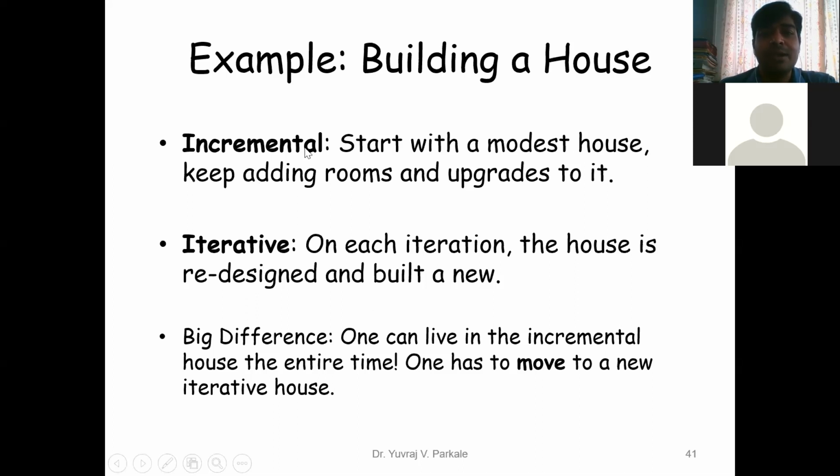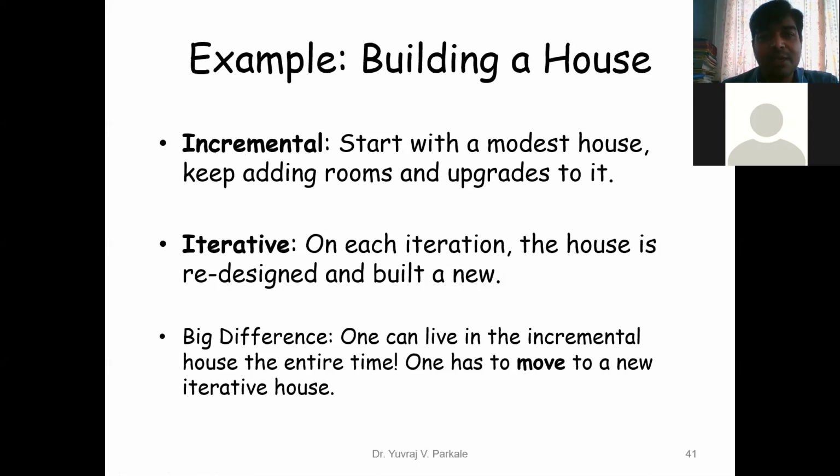Now, what is done in the incremental type of building a house? I will start with a modest house. I will build one kind of house, a simple model of house, and then I will keep adding rooms and upgrading it. I will build some model and then upgrade my model with the required number of features. That is the incremental type of model. Are you getting it or not? Incremental means you start with some kind of model, and according to your needs, you modify your particular product.